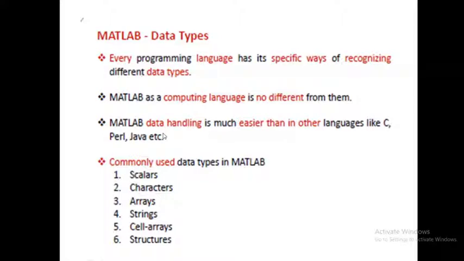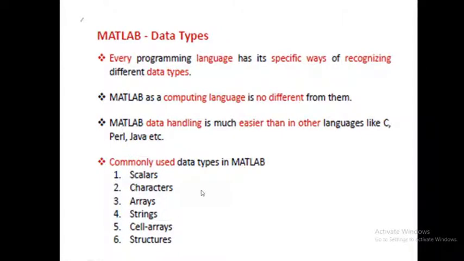MATLAB data handling is much easier than in other languages like C, Perl, and Java. Here the commonly used data types are scalars, characters, arrays, strings, cell arrays, and structures. These are the various data types.